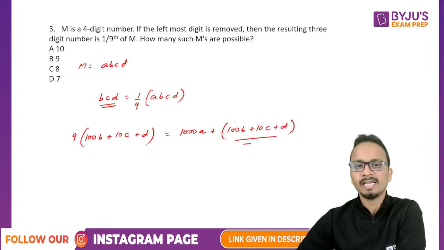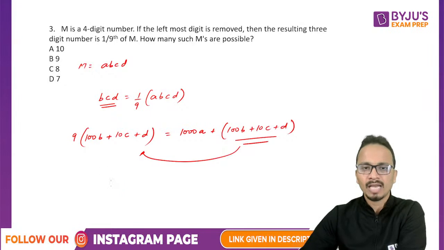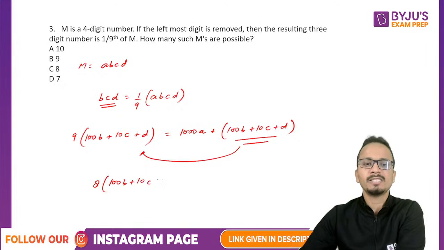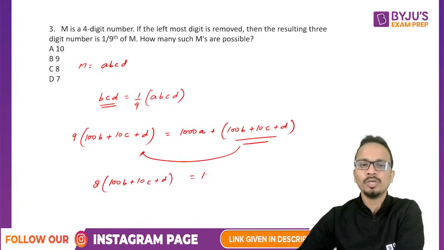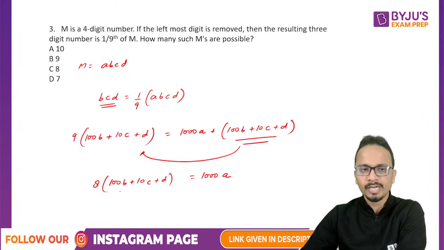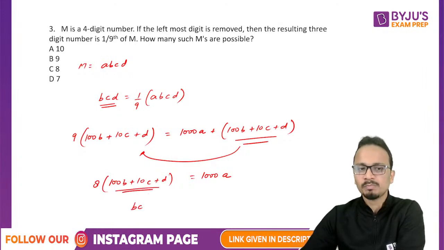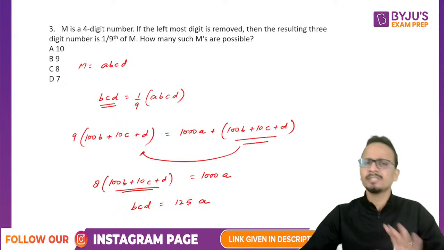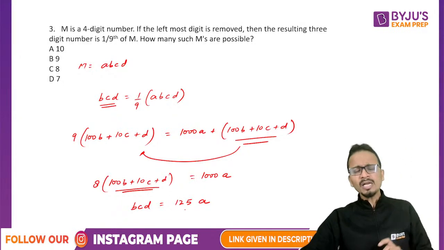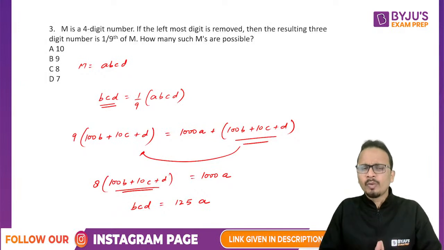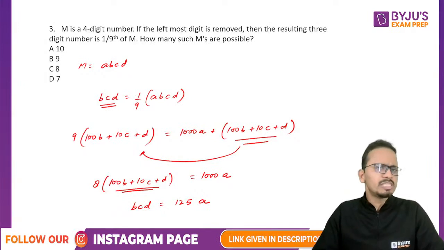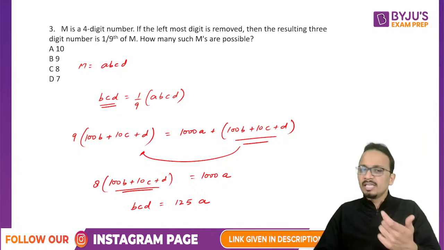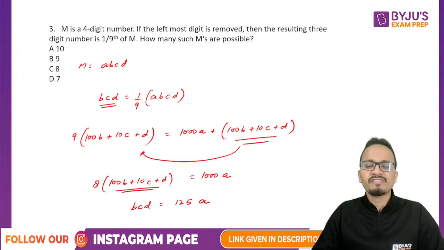Now this entire thing will go on the left hand side, and this will become 8 times (100B plus 10C plus D) equal to 1000A. So the 3-digit number, which was BCD, can be written as 125 times A, since 1000 divided by 8 is 125. So I have obtained a relation which says that the 3-digit number is equal to 125 times A.